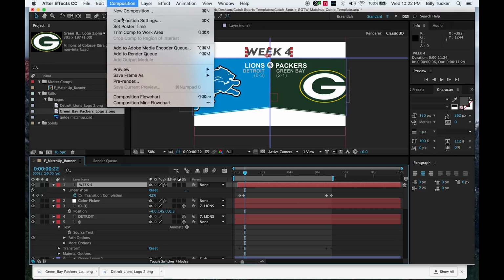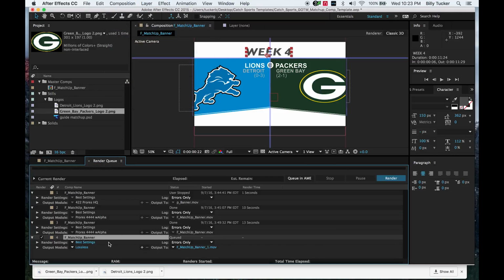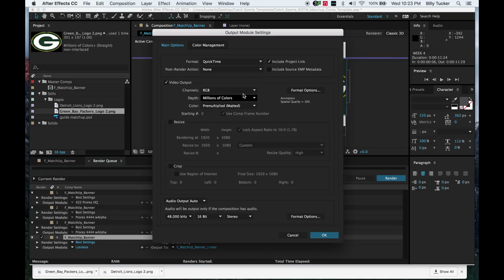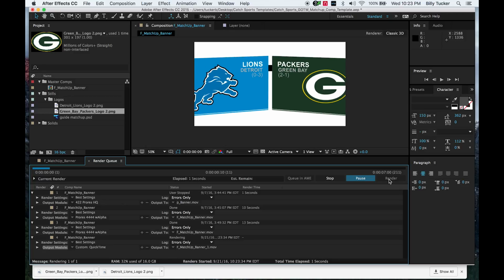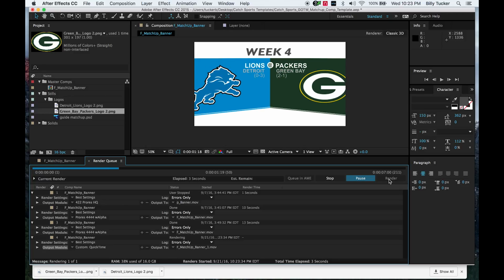We now take this and want to render it out. And for us, we want best settings, lossless, but not only lossless, we want to make sure that the transparencies to bring the animation on and also wipe it off have a transparency and an alpha channel. So we include it. RGB plus alpha. Millions of colors plus. Animation, as far as the codec goes, is great. Sometimes people are kind of concerned because it takes too long. But if we hit OK and render, this is on a laptop, and look how fast it's going.